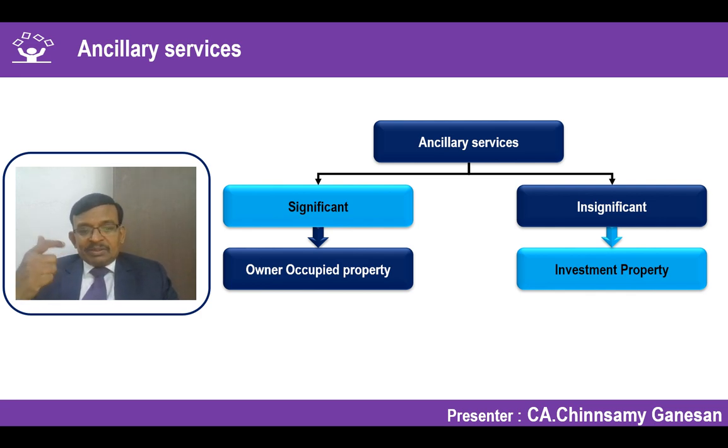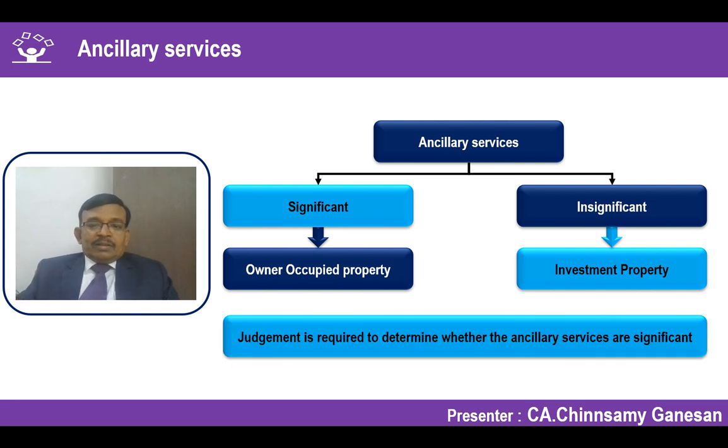Let us take one example. So you have to always apply your judgment to determine whether the ancillary services are significant or insignificant. Because the moment you conclude that it's significant, you are moving out of Ind AS 40. So judgment is very, very important, and the fact pattern of the cases is very, very important. You have to apply your judgment in those areas.